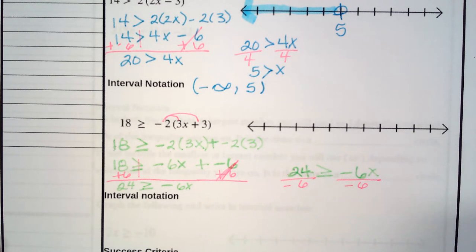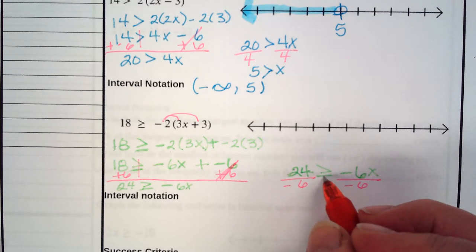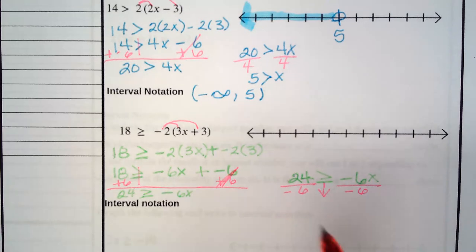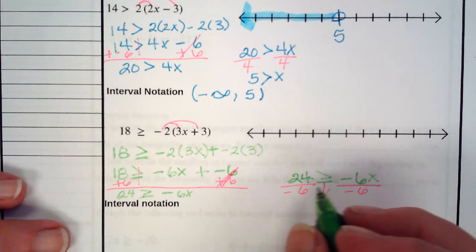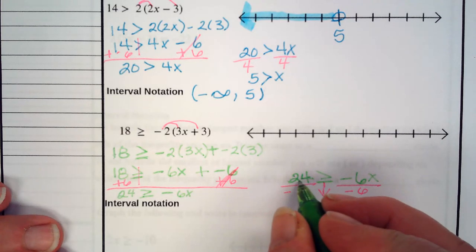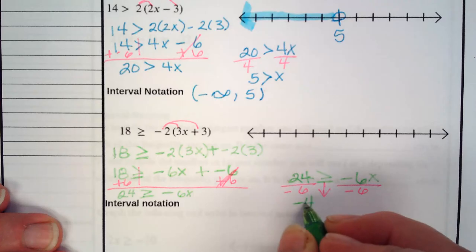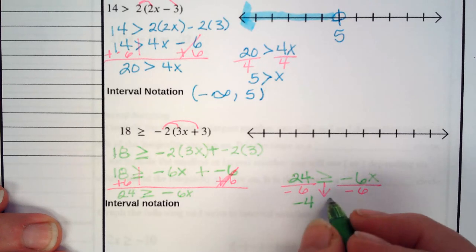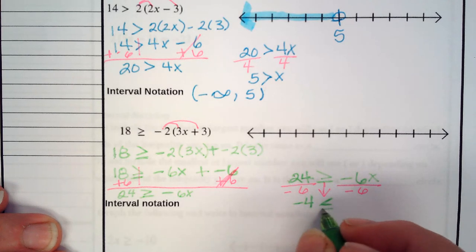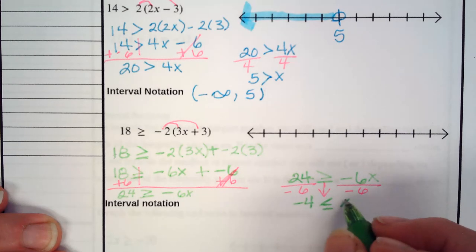When we multiply or divide by a negative number, what does that do to our symbol? Well, it switches it around. So this becomes 24 divided by negative 6 is negative 4. Switch that sign around. Is less than or equal to x.